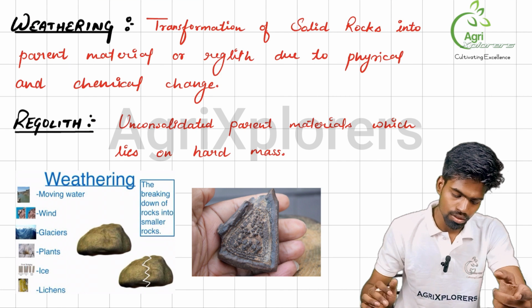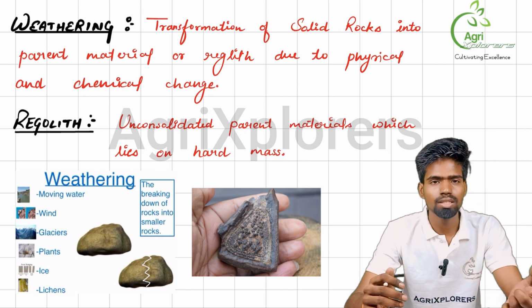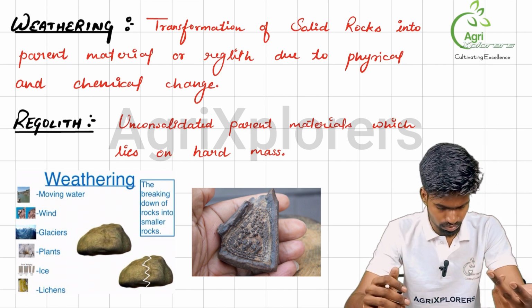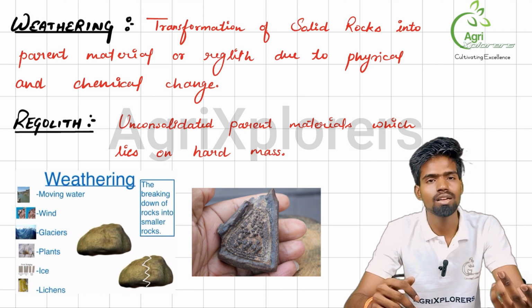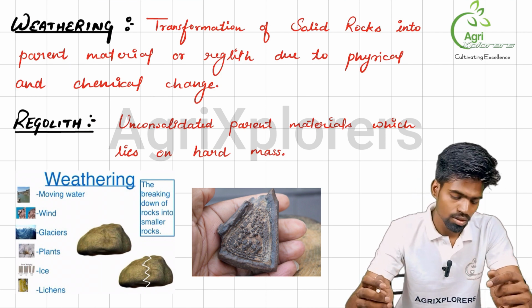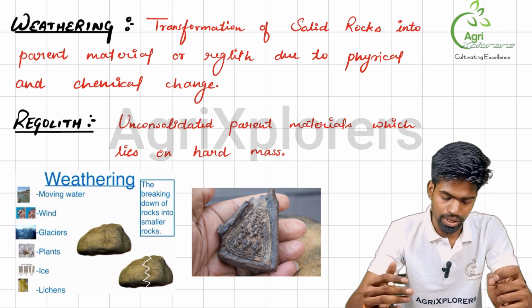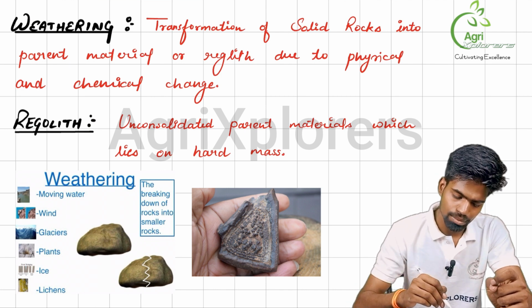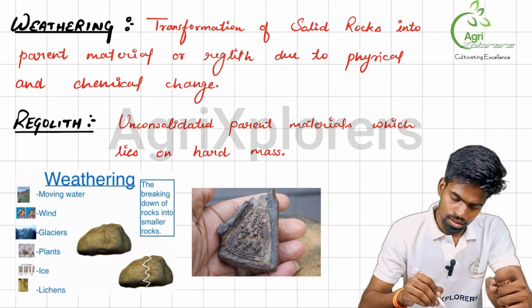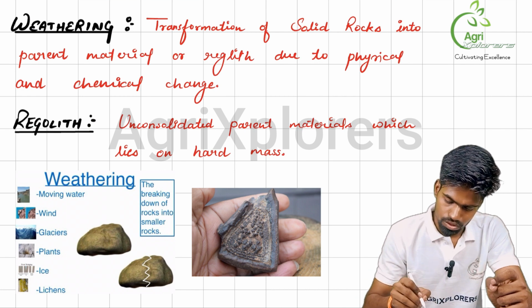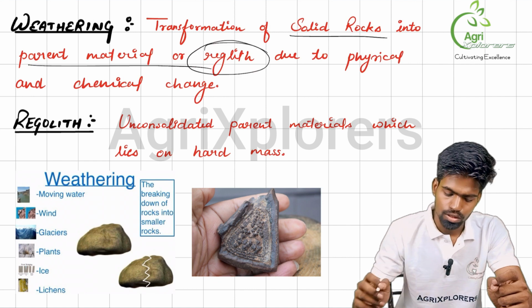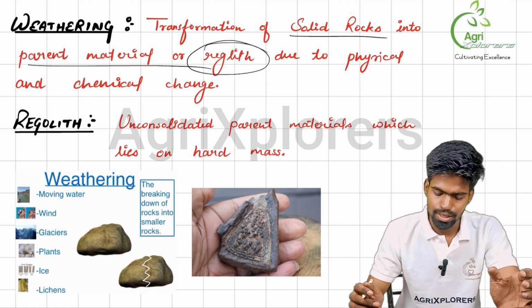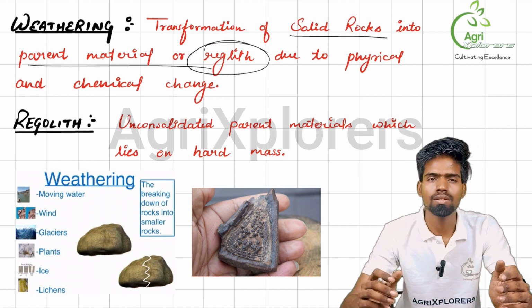Further moving on, weathering. We just pronounced this word earlier, when asking what is soil. It is the result of weathering of rocks. So we should also know what weathering is. Weathering can be defined as the transformation of solid rocks into parent material or regolith. Earlier there were only rocks.